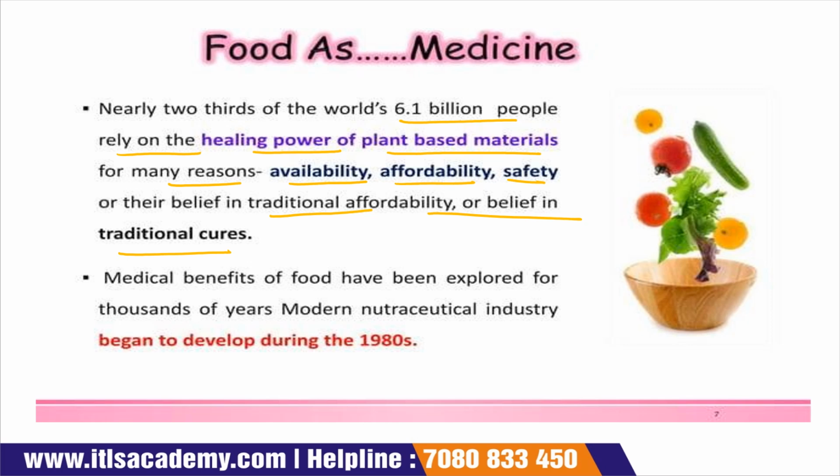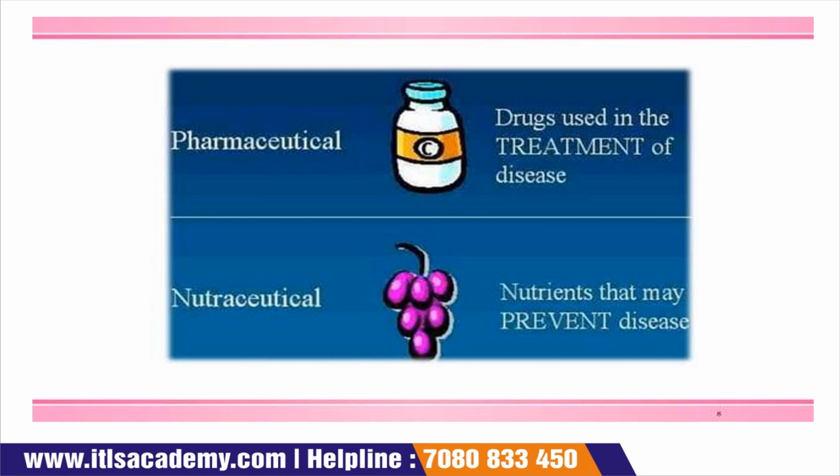Medical benefits of food have been explored for thousands of years. The modern nutraceutical industry began to develop in 1980. Okay, in this slide, in pharmaceuticals, drugs are used for the treatment of the disease, and in nutraceuticals, nutrients are used to prevent the disease.